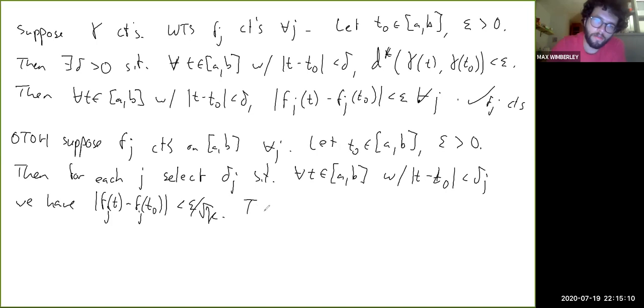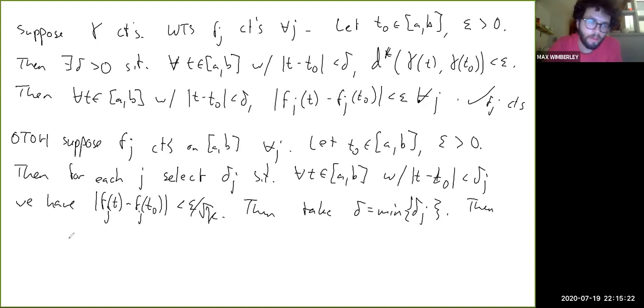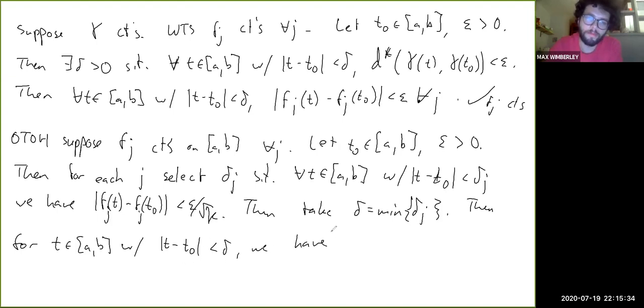So then take delta to be the minimum of all the delta j's. Then for t in AB with |t minus t naught| less than delta, if t minus t naught is less than delta for this choice of delta, then it is less than every delta j, right?